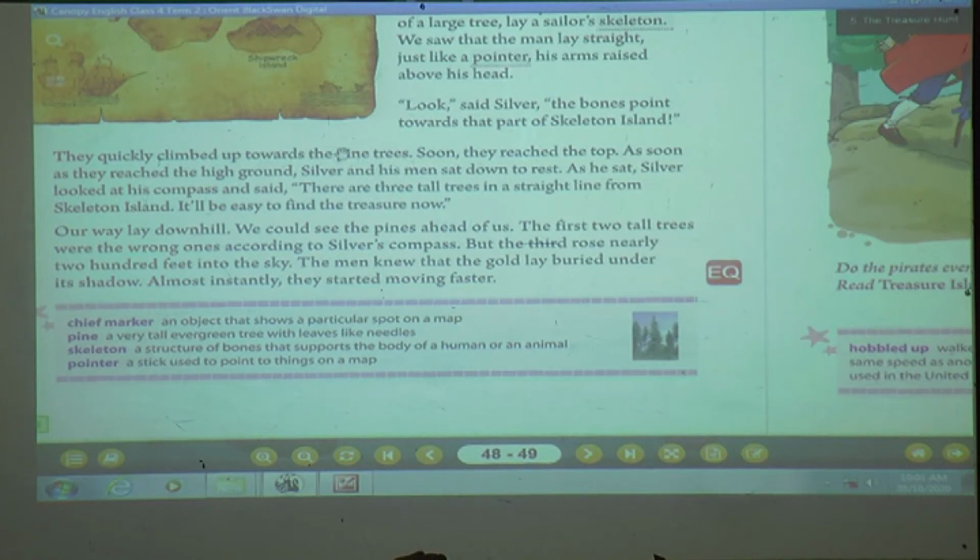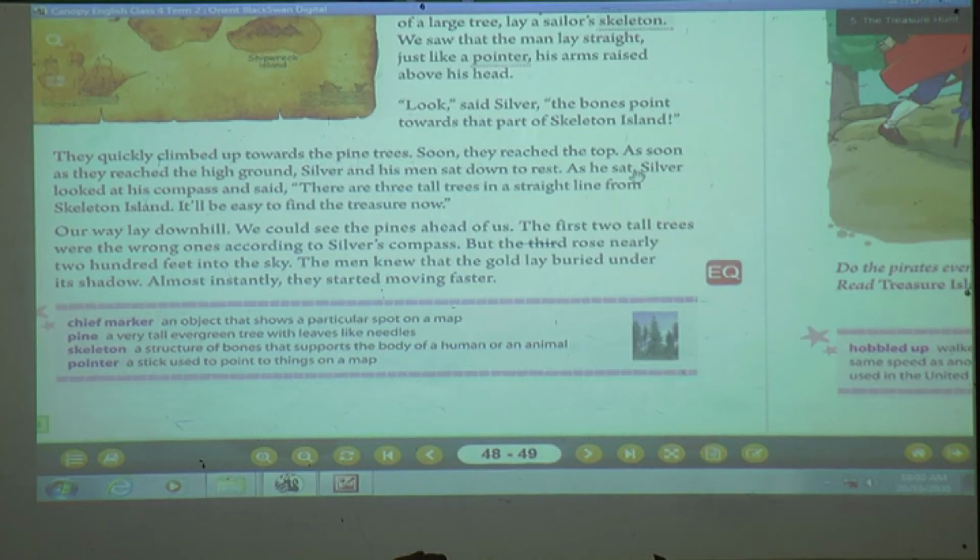They quickly climbed up towards the pine trees. As the pine trees were there, they were just climbing towards that. Soon they reached the top. Now where are they? At the top. As soon as they reached the high ground, Silver and his men sat down to rest. See, as we climb to any place, what happens? Yes, we get tired and then we sit for some time.